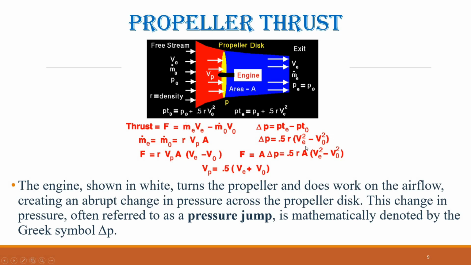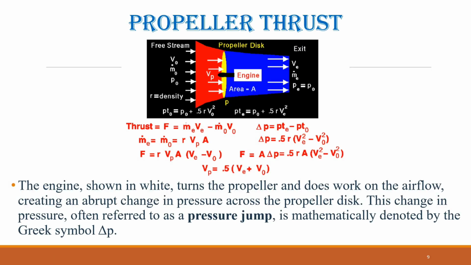The force on the propeller disk is equal to the change in pressure multiplied by the area. Substituting delta P gives force equals 1/2 times the air density multiplied by the area of the propeller disk multiplied by the difference between the square of the exit velocity and the square of the free stream velocity.